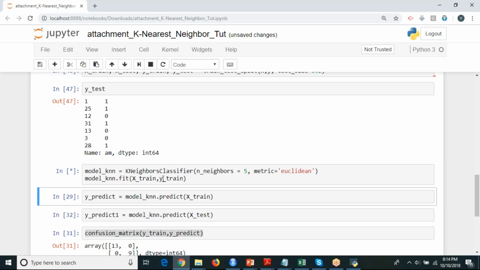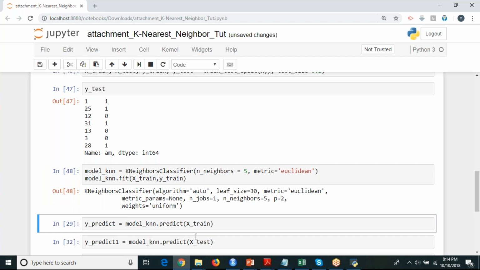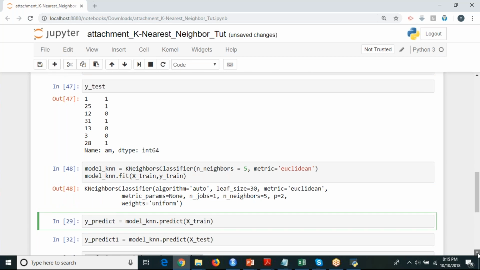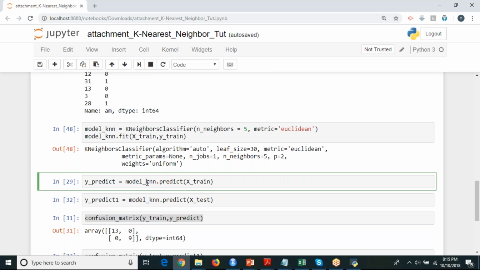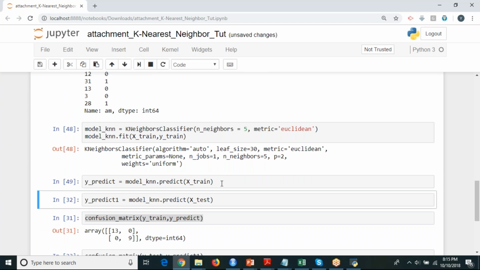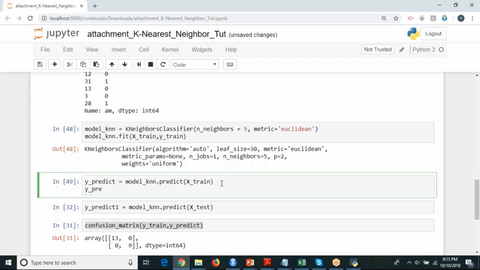Now, after building that, you can directly test it on test data, but for confirmation, I'm just showing you what changes have to be done. I'm using it on my training data itself, and I am predicting. So if you run this y_predict, these are your predicted values: 0, 0, 0, 0, 1, 0, 0, 0.